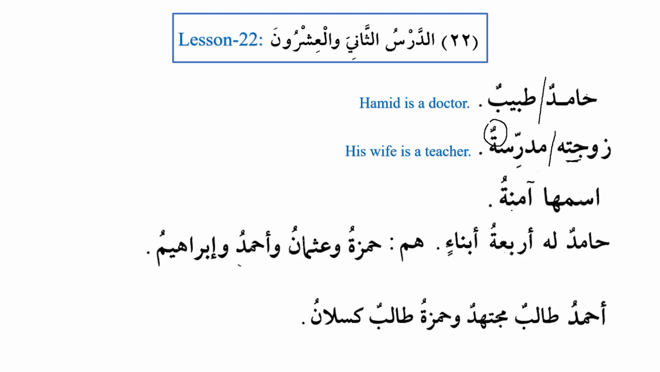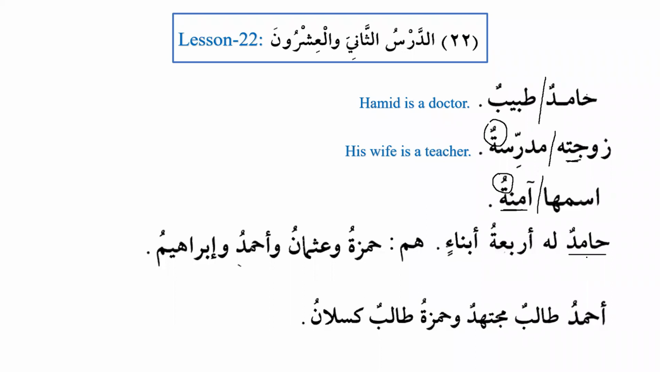Ismuha Aminatu. Now we can see over here that the word Amina does not have tanween. Her name is Amina. And we know that it's a feminine Arabic name, and these names are mamnu min as-sarf. They do not accept tanween. Hamidun lahu arba'atu abna'in. Hamid has 4 sons. We know that Hamid is an Arabic name and it is flexible. It is munsarif. It accepts tanween. Most of the Arabic names, they accept tanween.